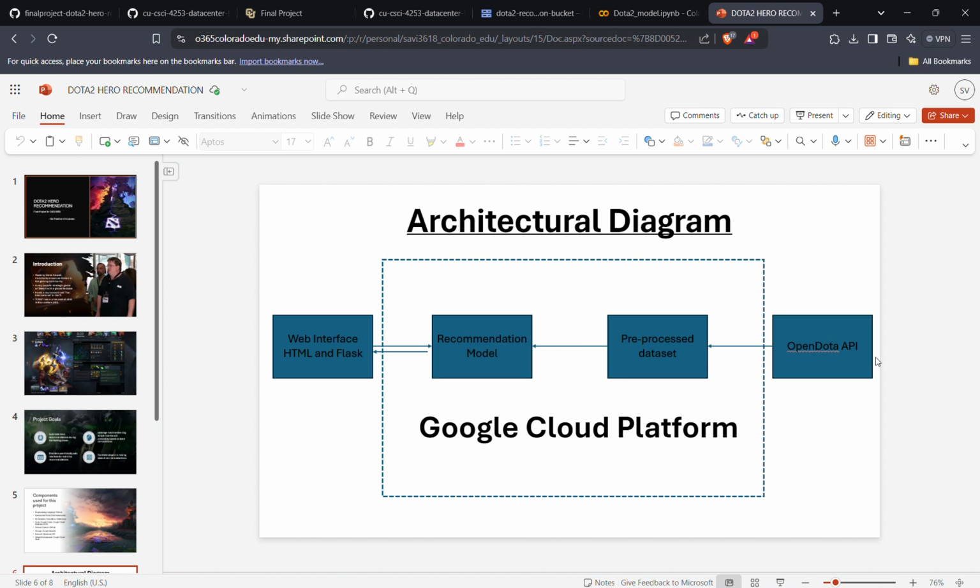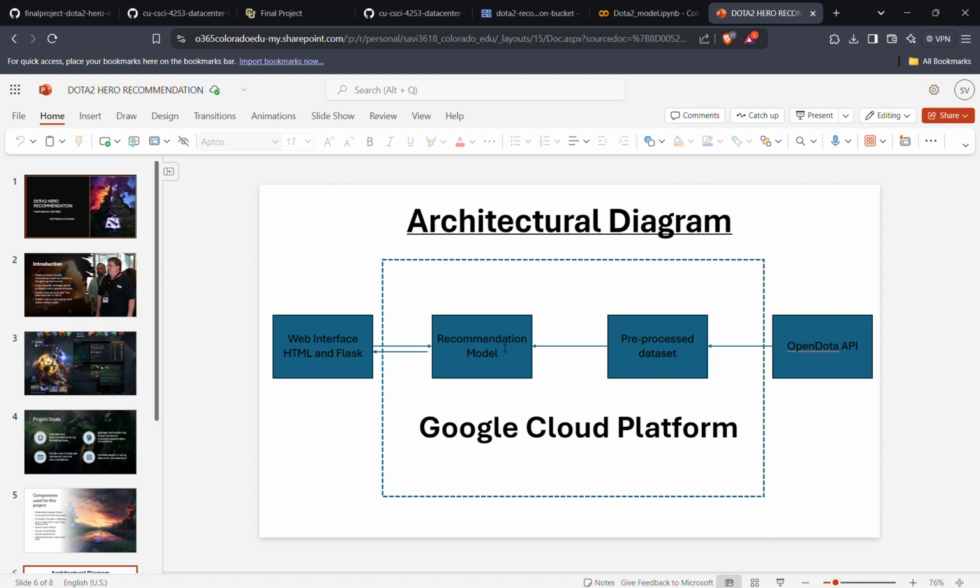So whenever there is a new match and whenever that match is updated into this Open Data API, this model draws that match and pre-processes it. By pre-processing, I mean it uses one hot encoding, and it converts that data into binary, which is the most efficient way for this recommendation model. I'll show you all about that in a few minutes.